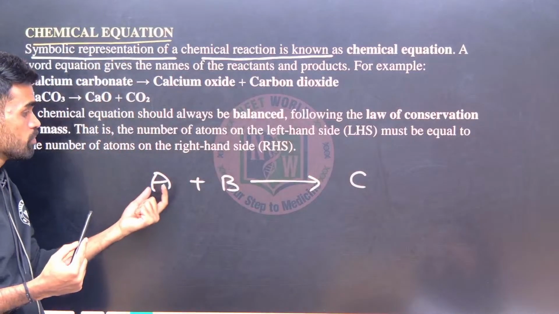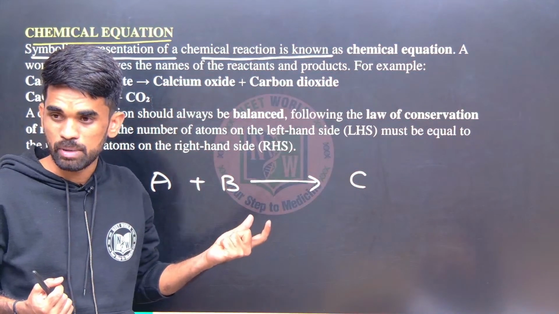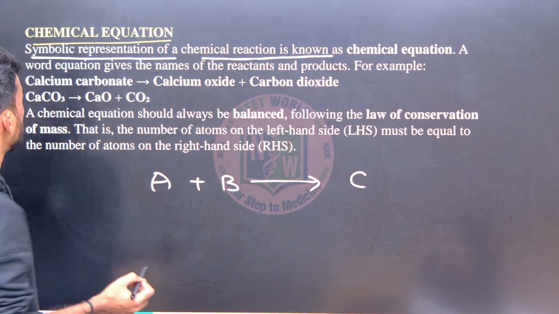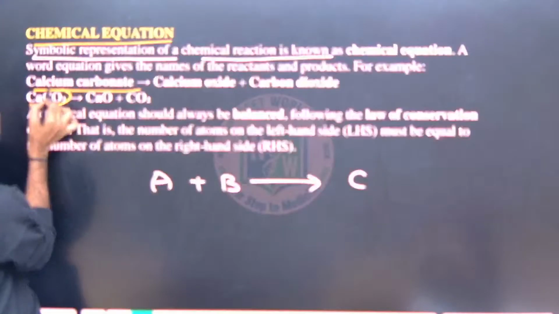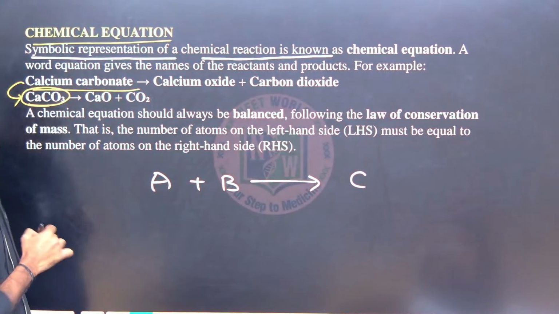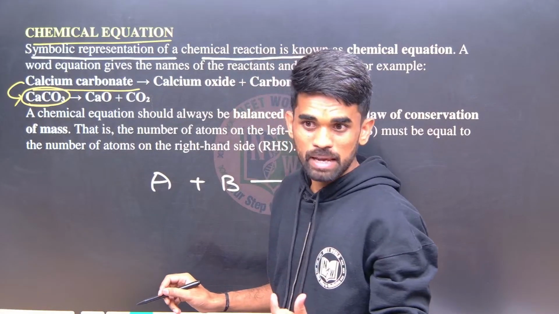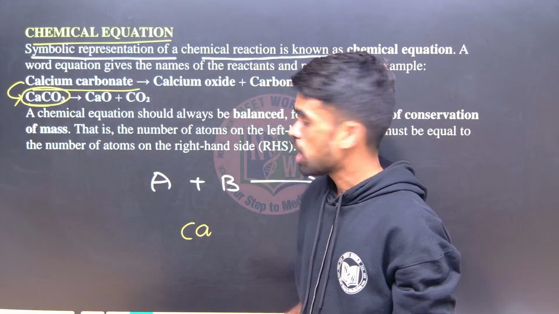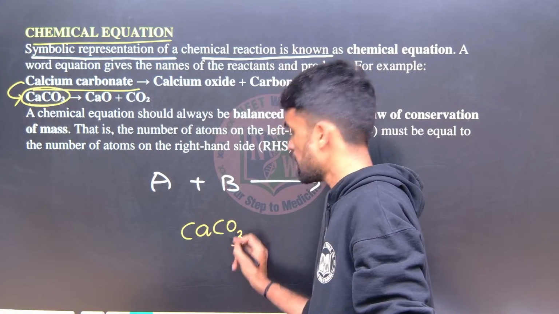Now I am not giving the complete formula or complete name of molecules A and B. I am just using the symbols. For example, I am saying calcium carbonate. Here I am not writing calcium carbonate, I am just using a symbolic representation of it. What is the symbolic representation? We have the calcium element, so what is the symbol of calcium? Ca. Carbonate contains 1 carbon and 3 oxygen, so that is CO3, calcium carbonate.